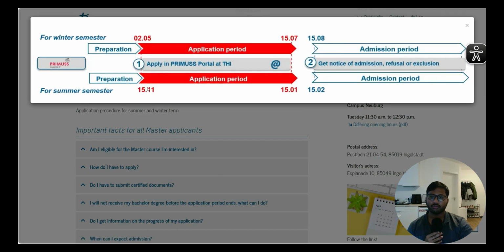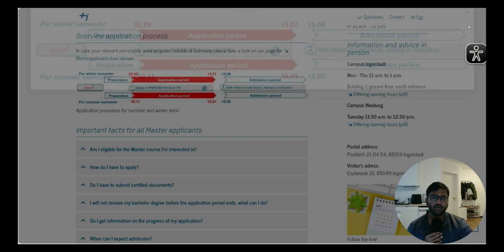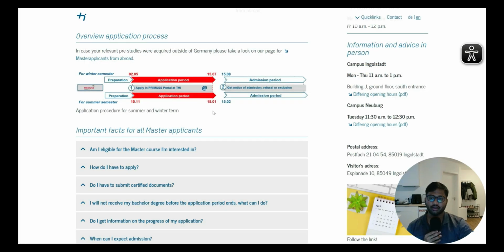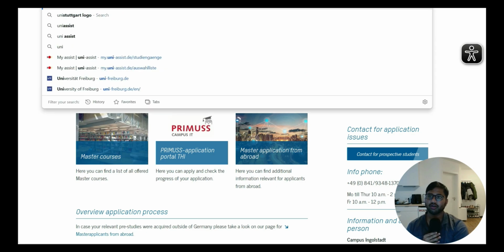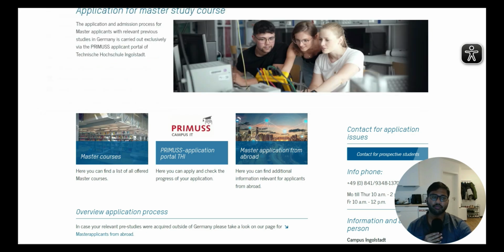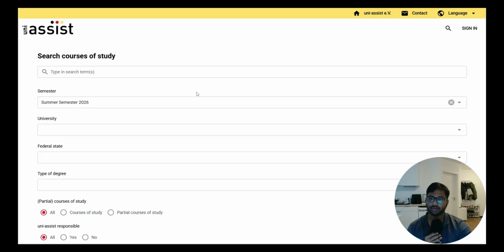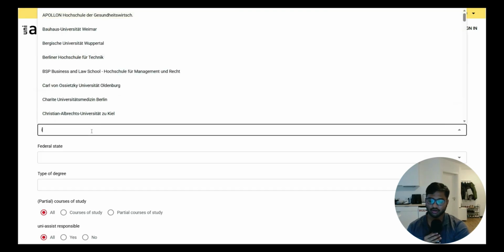And we already talked about the application for the summer semester. It will start from 15th November until 15th January, which is the applying deadline or applying period. So now we will go into the Uni-Assist website to apply for a VPD for TH Ingolstadt for this particular course. In the summer semester, you can click on Ingolstadt.